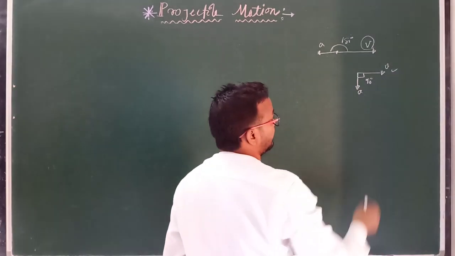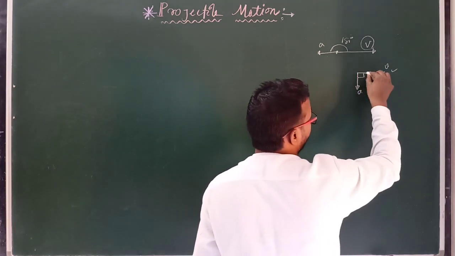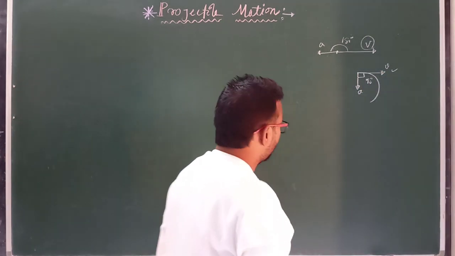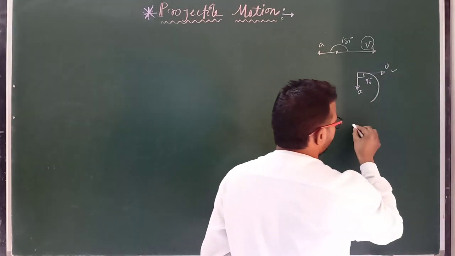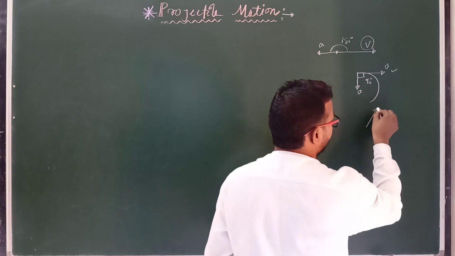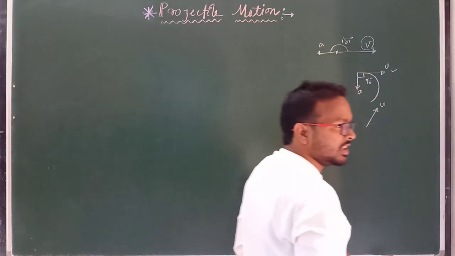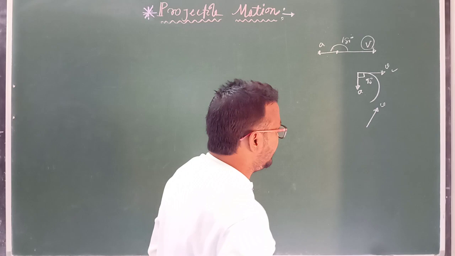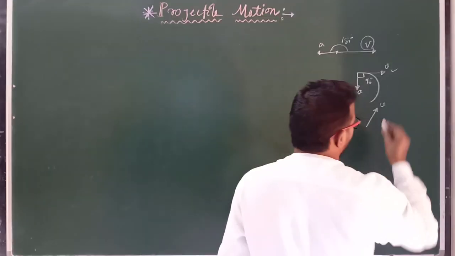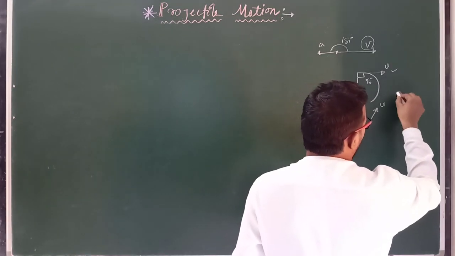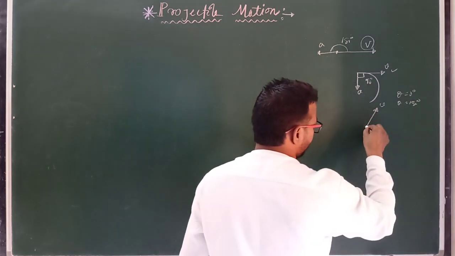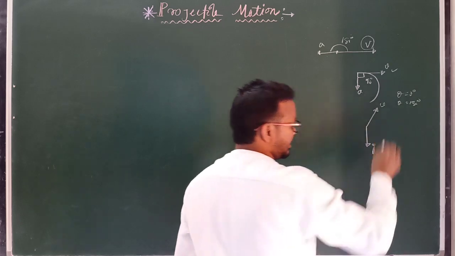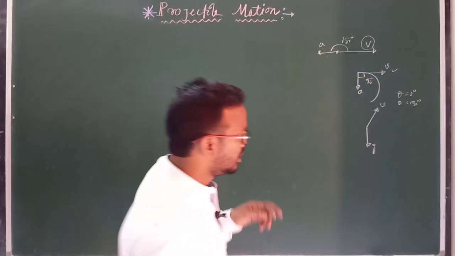So in this case this acceleration causes the particle to move in a circular path. Clear? In the projectile motion case, suppose this is the initial velocity of a projectile which is fired at any angle, where the angle should not be equal to 0 degrees or 180 degrees. This is the direction of g, acceleration due to gravity, always downward. So at that time we will discuss projectile motion.